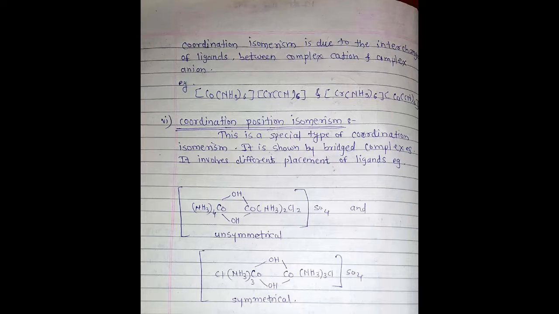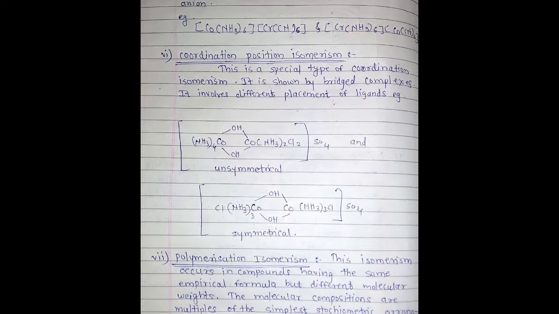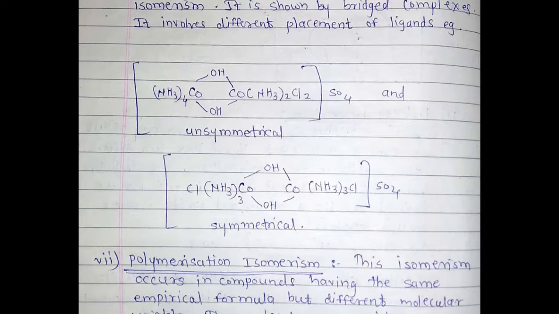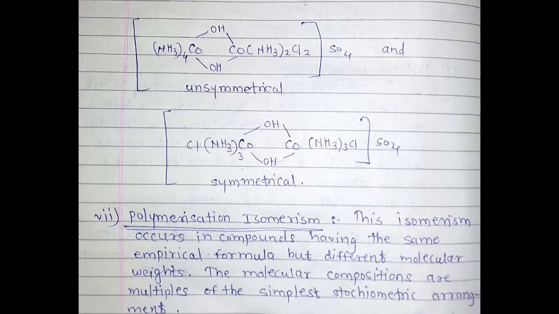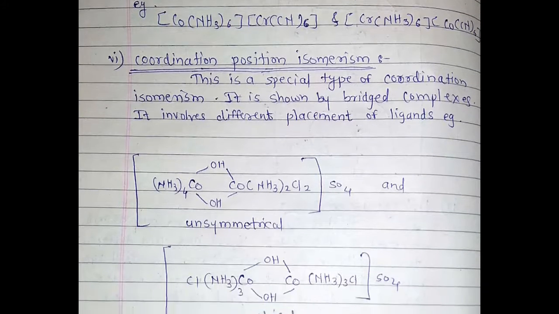Now, coordination position isomerism. This is a special type of coordination isomerism. It is shown by bridged complexes. It involves different placement of ligands. The examples are unsymmetrical and symmetrical, these two types of bridge isomers. These are the bridge type or coordination position isomers.